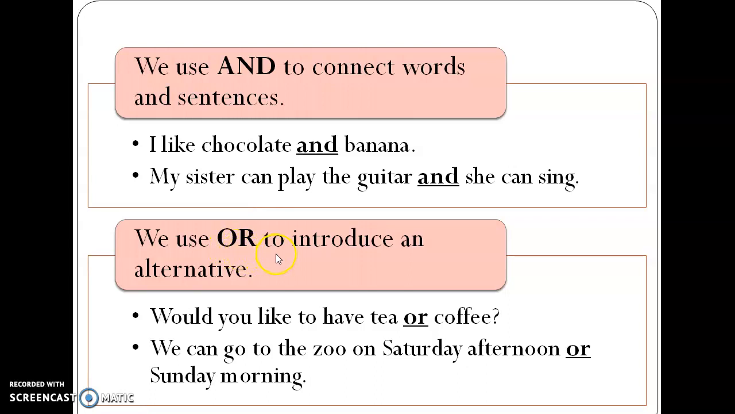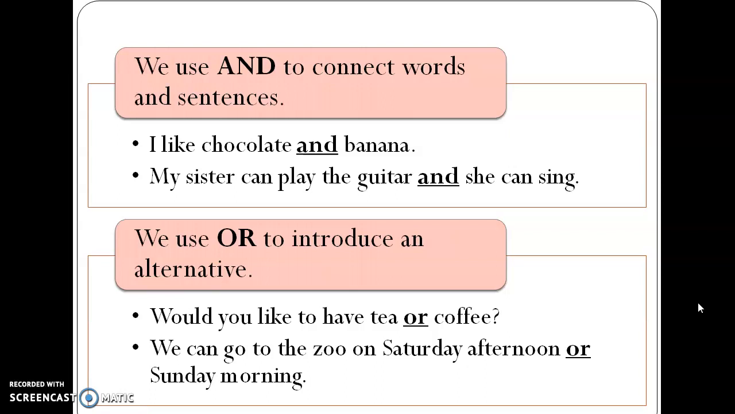It tells us about alternatives. To introduce an alternative, that means it tells us about different choices, different opposite choices. For example, which are given to you. Would you like to have tea or coffee? We can go to the zoo on Saturday afternoon or Sunday morning. Are these two conjunctions clear to you? I hope so they are.